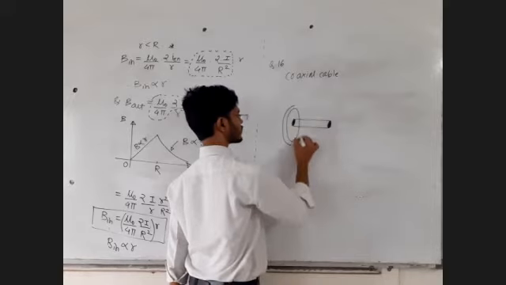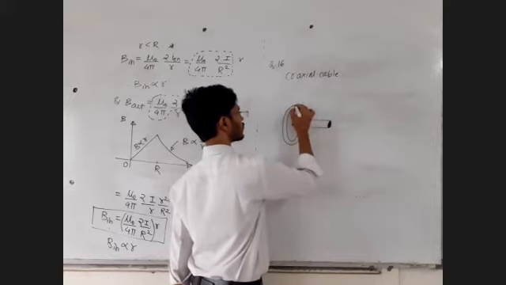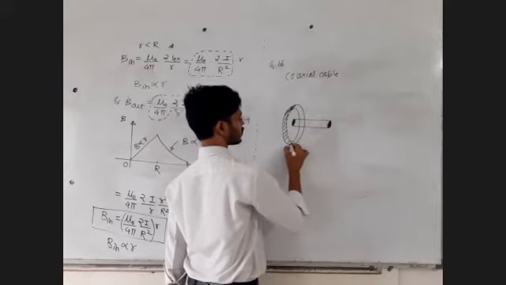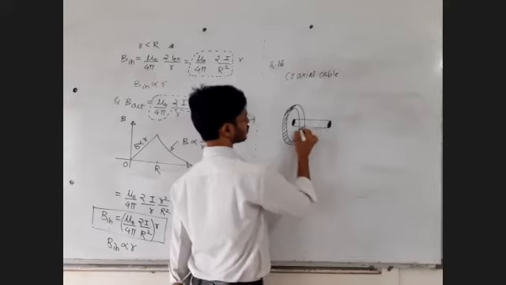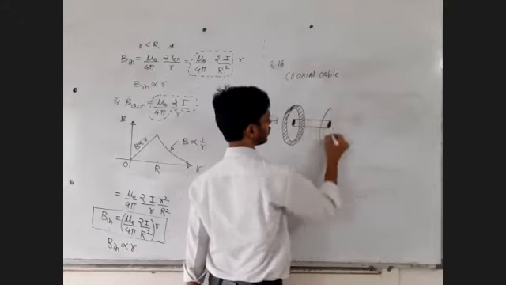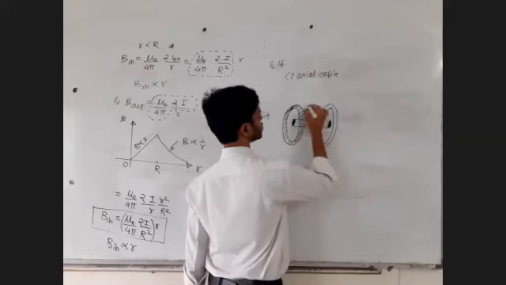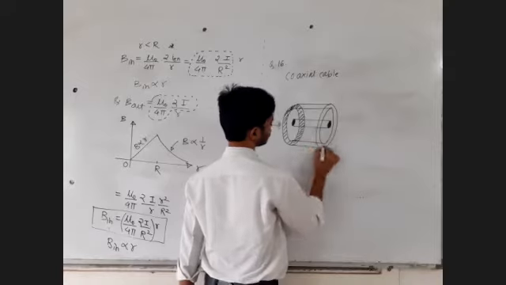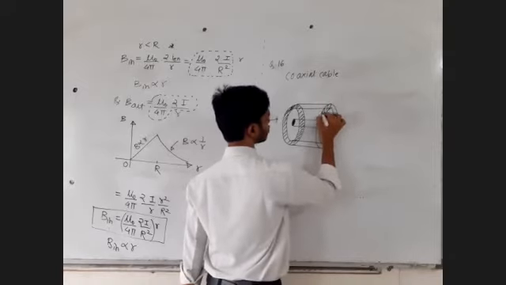That wire also has some thickness. Try to understand; slowly you will understand it. That's the coaxial wire or coaxial cable.